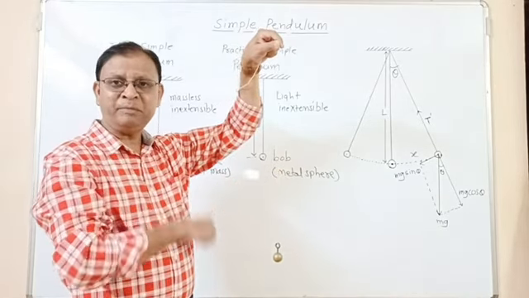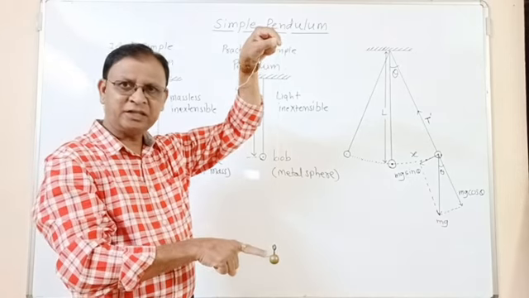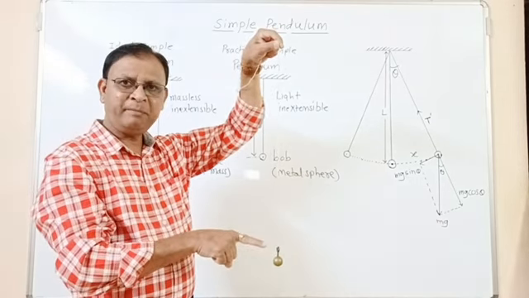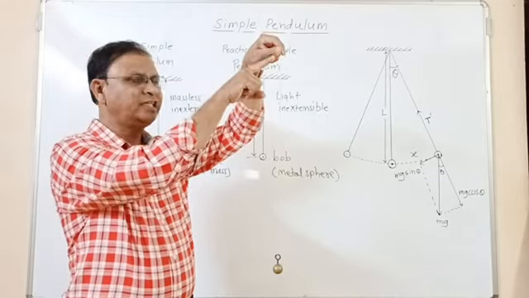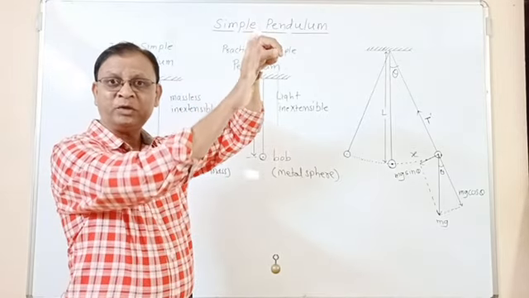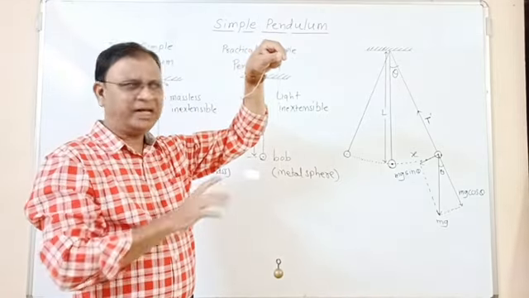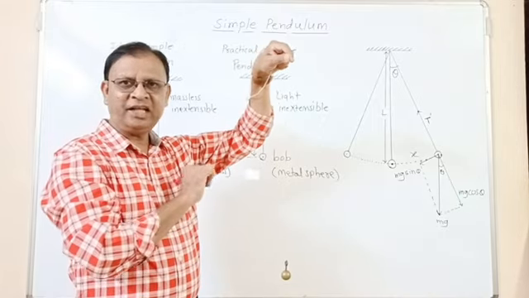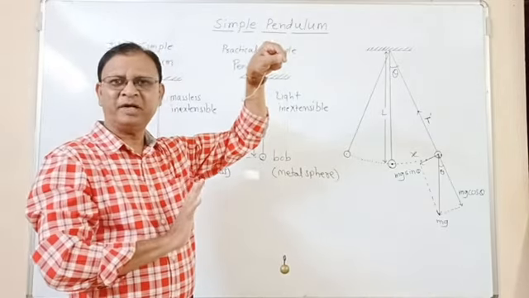So this is a practical simple pendulum, heavy metallic sphere suspended by means of light inextensible string from a rigid support. We can assume that this is a rigid support, and therefore it is a practical simple pendulum.